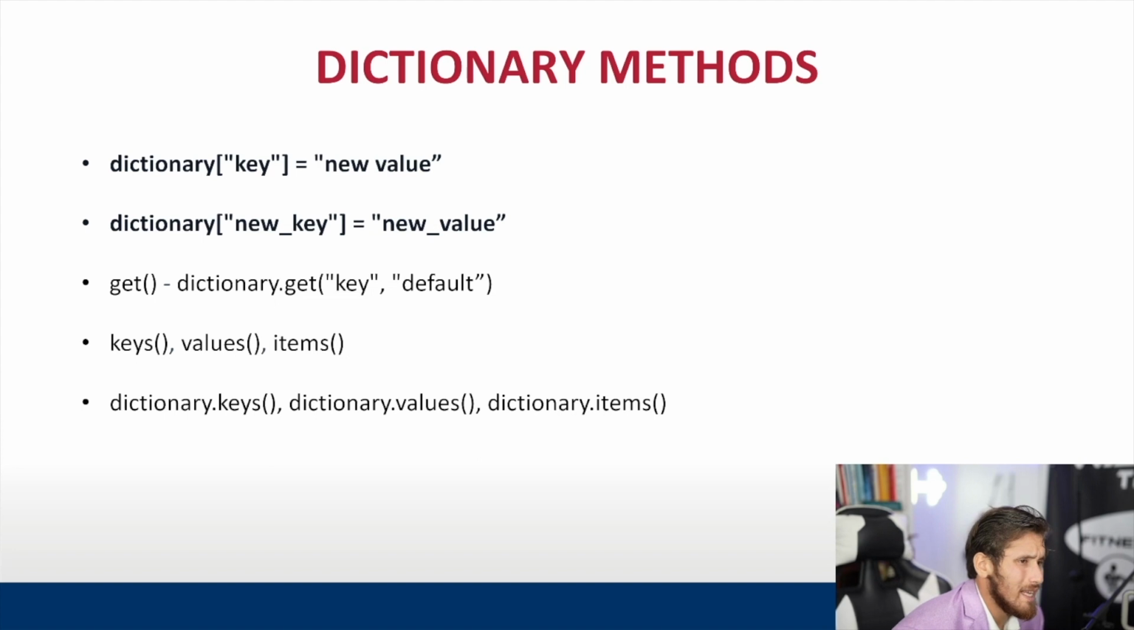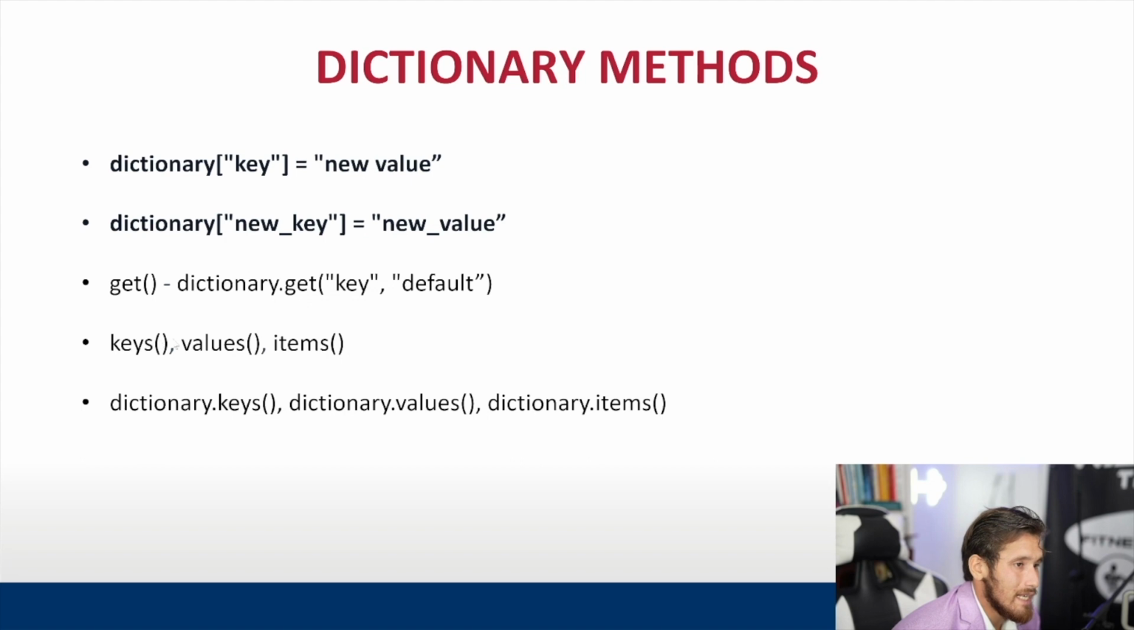We can also use the get method in the dictionary. The get method returns the value for the given key if the key is in the dictionary. If it is not, then it will return None. So that's how we can use the get method inside of Python.